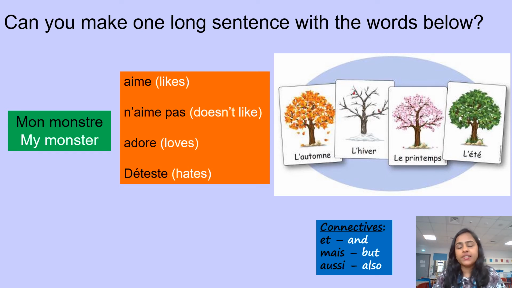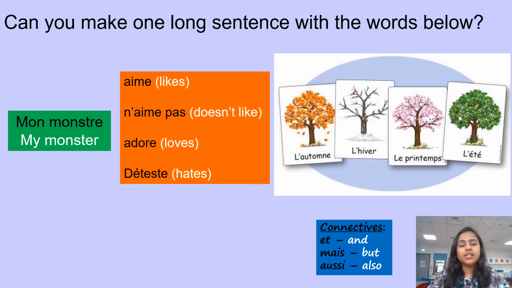You can also use connectors like et, mais, aussi, given at the bottom in the blue box, all right? Please use them. Mon monstre, and then you add the opinions. Mon monstre n'aime pas, mon monstre adore, mon monstre déteste. Okay, so you could use them to make your long sentence. All right, fine. Could you pause it here and complete your work?